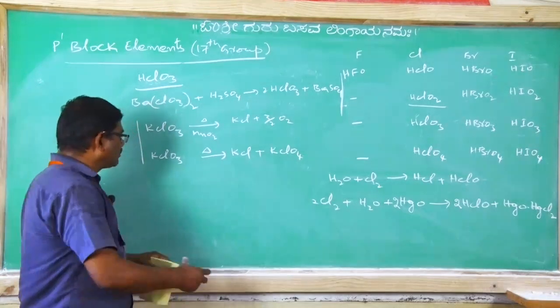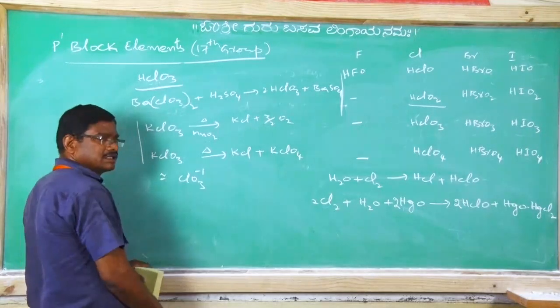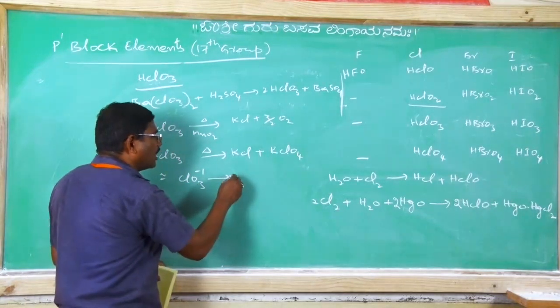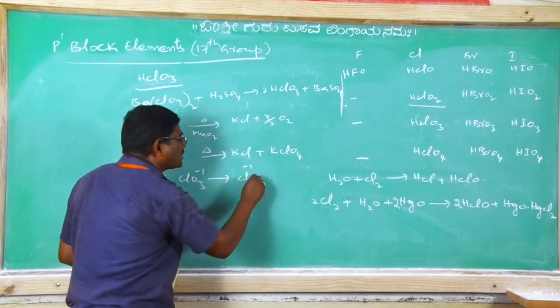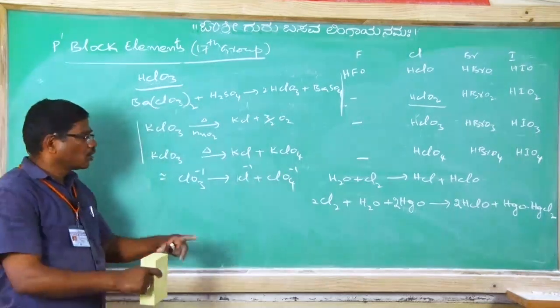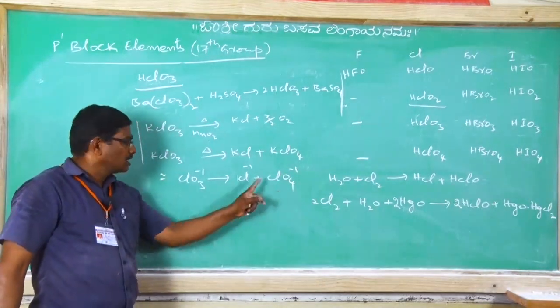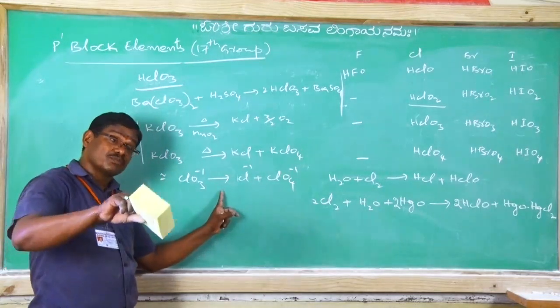Clear? So if you consider ionic ClO3 minus, on heating it gets converted into Cl minus with ClO4 minus. Clear? Chloride and perchlorate. Mostly this reaction takes place in basic medium.